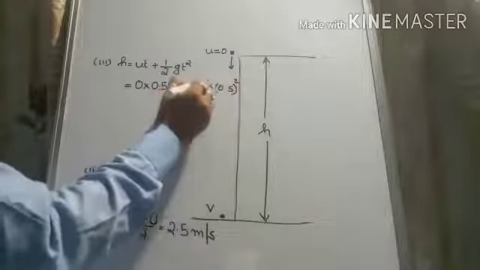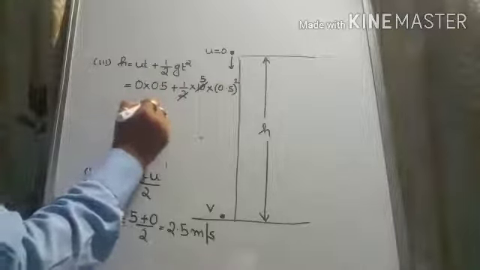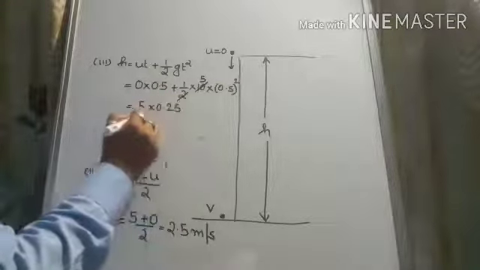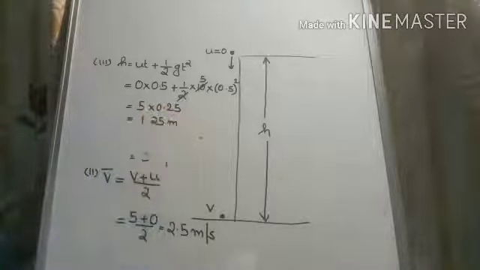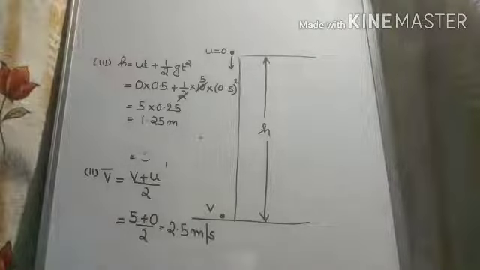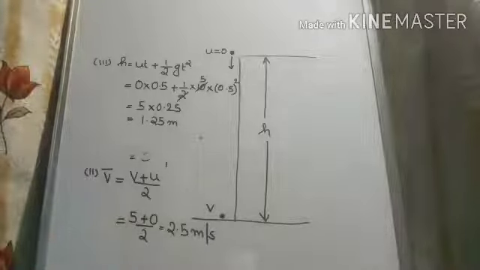So here we have 5, this is 0, so it will be 5 into 0.25, which is 1.25 meter. So we got the value of h. So what we have used here? We have used the equations of uniformly accelerated motion.